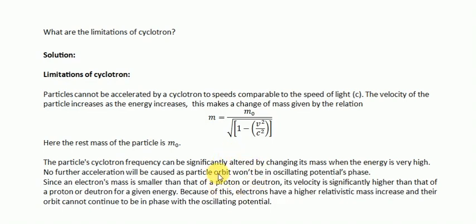And there you have it. The cyclotron is fascinating for accelerating particles up to a point, but thanks to relativistic effects, Einstein's theory, and mass changes at higher speeds, it has its limits.